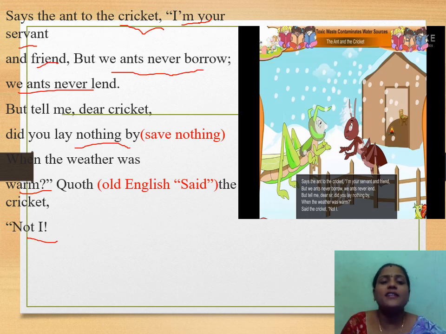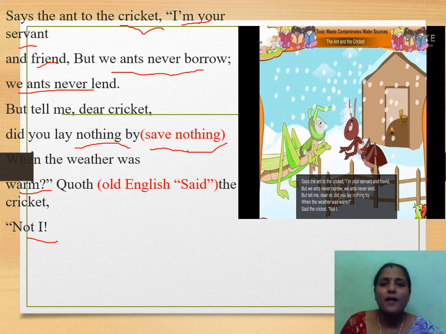Yes, here are the dialogues of the ant. Says the ant to the cricket, I am your servant. After listening to all the dialogues from the cricket, the ant was saying, I am your servant and friend. But we ants never borrow, we ants never lend. But tell me, dear cricket, did you lay nothing by when the weather was warm? Lay nothing by means save nothing. Save nothing when the weather was warm.